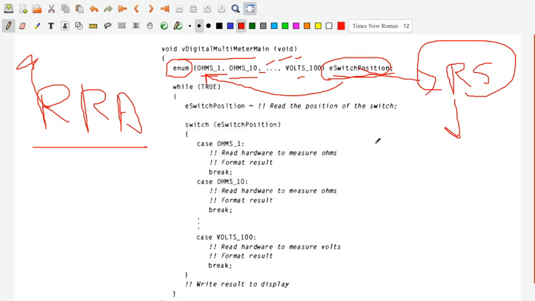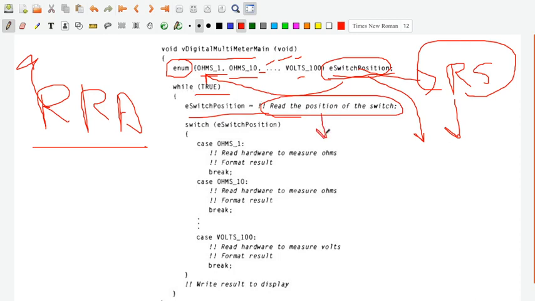So the rotary switch, the hardware part, is replicated by the software part in the form of e switch position that you define with the data type enumerate. Now it is kept in the loop here: read the position of the switch.